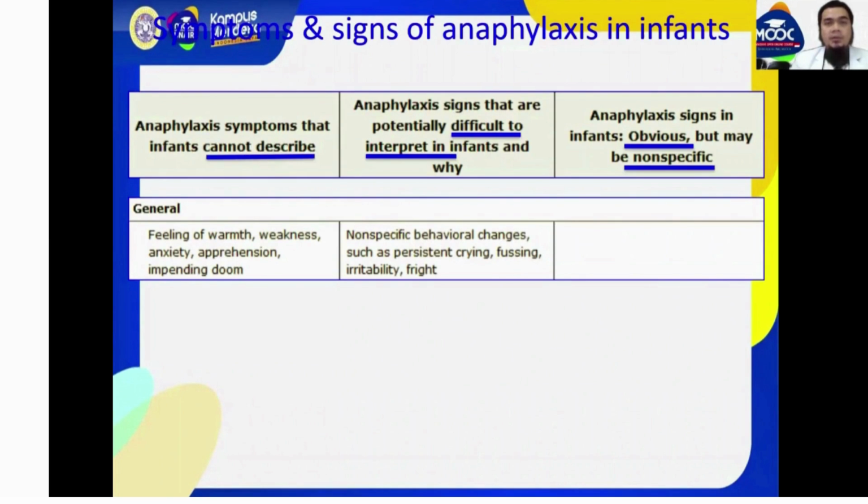Symptoms and signs of anaphylaxis in infants. Anaphylaxis symptoms that infants cannot describe generally include a feeling of warmth, weakness, anxiety, apprehension, and impending doom. Anaphylaxis signs that are potentially difficult to interpret in infants include non-specific behavioral changes, such as persistent crying, pushing, irritability, and fright.